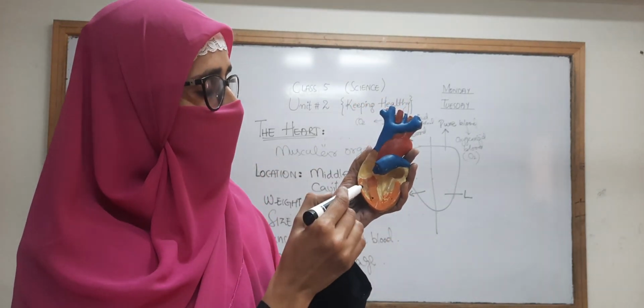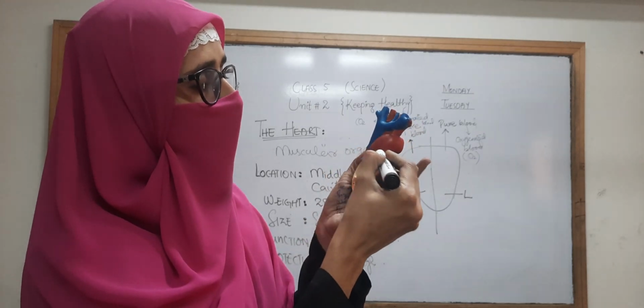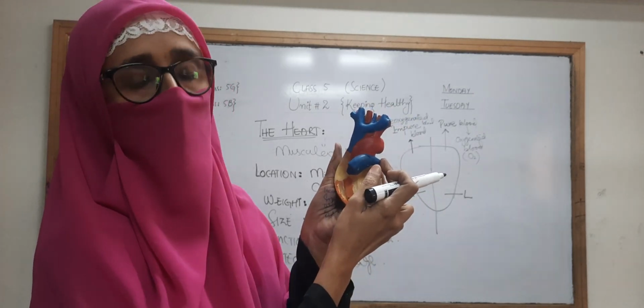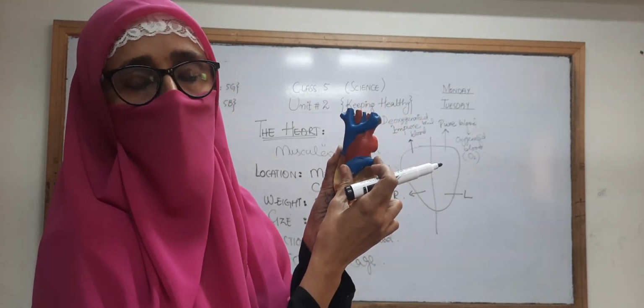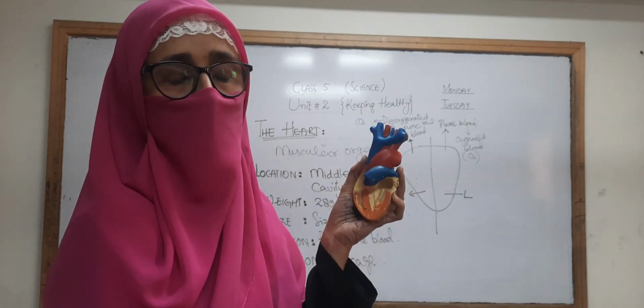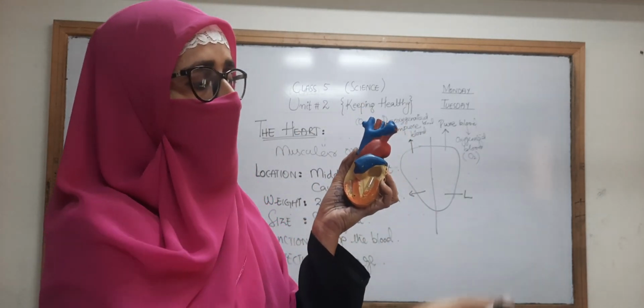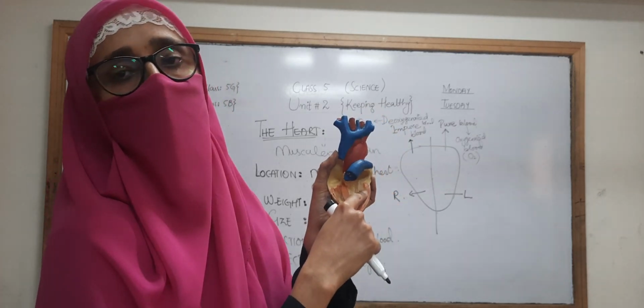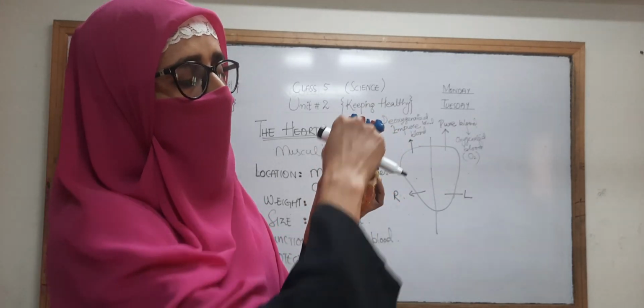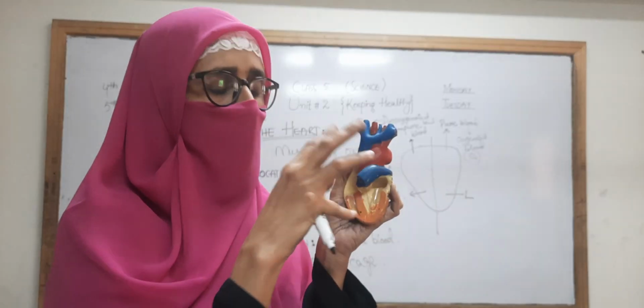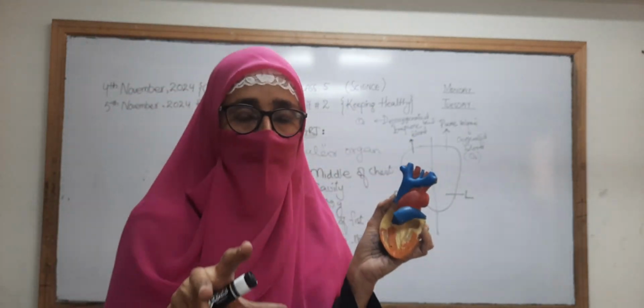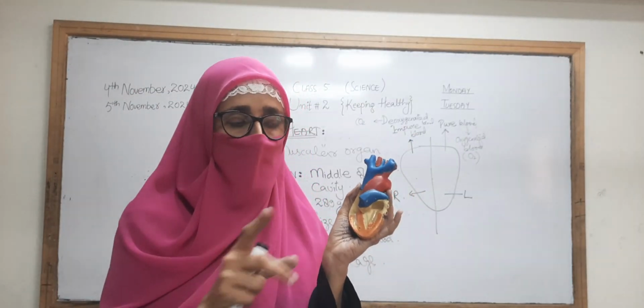Okay, and this deoxygenated blood can move with the help of this vein to the lungs, where it can release its carbon dioxide and gain oxygen, and it can come back to the left side, and then from the left side it can move to all parts of the body. And this internal structure we will discuss in detail in our next lesson.